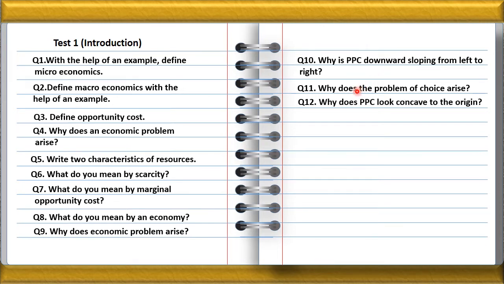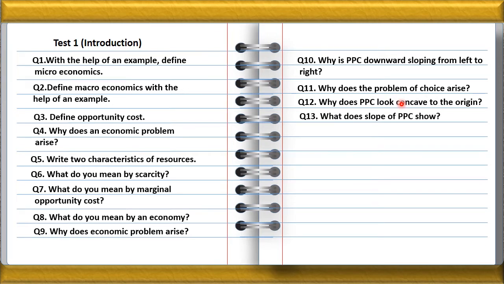Next question, why does PPC look concave to the origin? The PPC curve is concave to the origin because of increase in the marginal opportunity cost. What does it mean? It means that in order to increase the production of one commodity, more and more goods have to be sacrificed. So there is an increase in the marginal opportunity cost. Because of increase in the marginal opportunity cost, the PPC is concave.